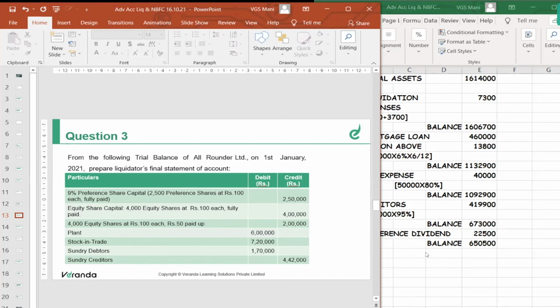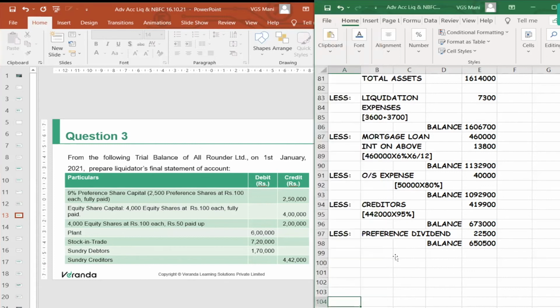For preference shareholders, the capital to be settled is 2,50,000. For equity shareholders, we have two categories, fully paid up and partly paid up, and we need to find out the value, 4 lakhs and 2 lakhs. So overall, 2,50,000 plus 4 lakhs as it is comes to 8,50,000. But do we have 8,50,000? No, we don't have 8,50,000.